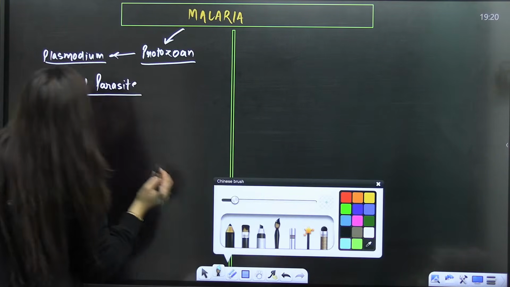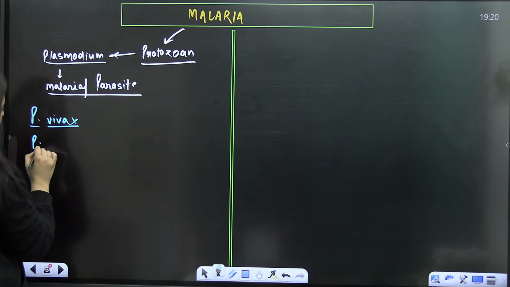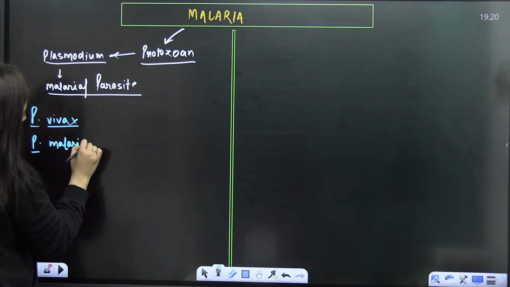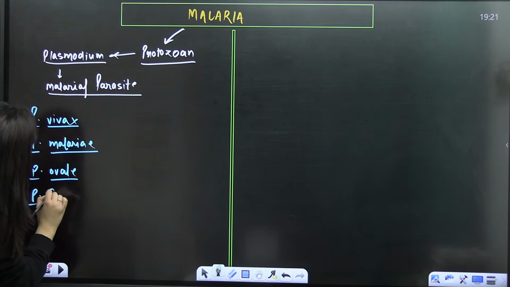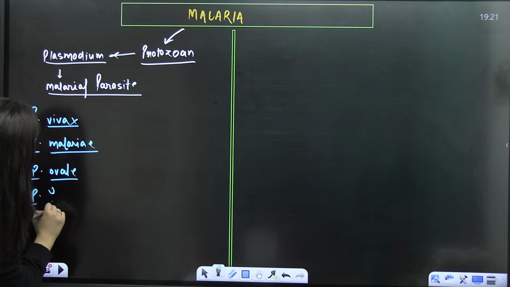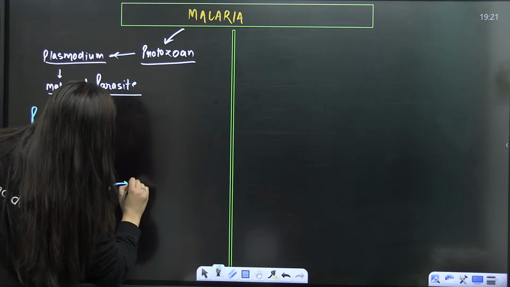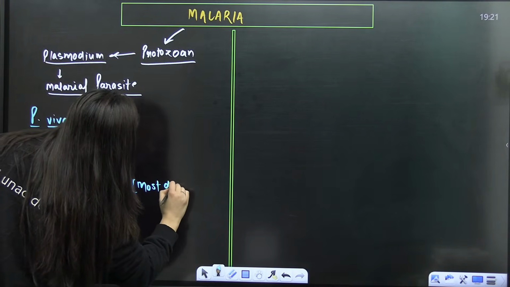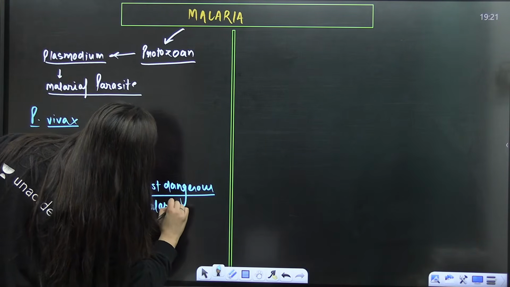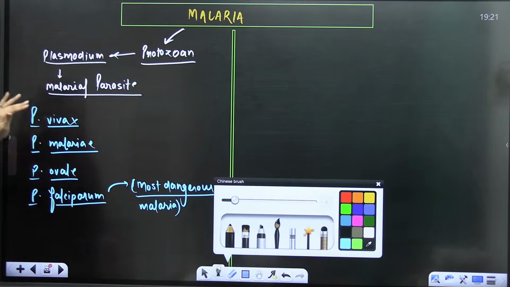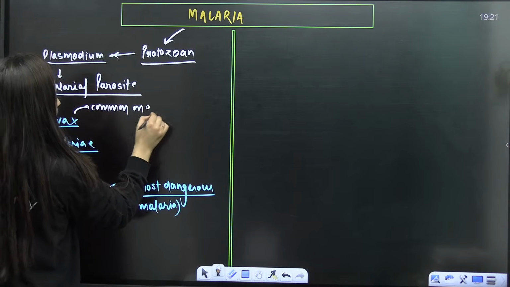So we talk about the different species, like Plasmodium vivax is there, Plasmodium malariae is there, Plasmodium ovale is there, and Plasmodium falciparum is also there. So this one causes the most dangerous malaria. Is that clear? This one is the common one.